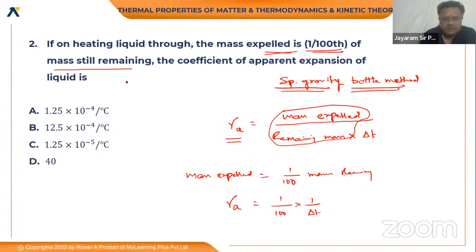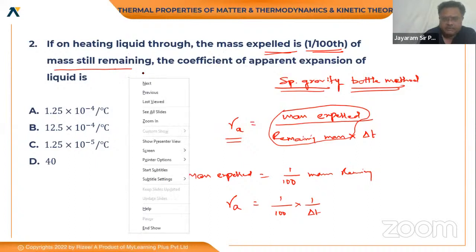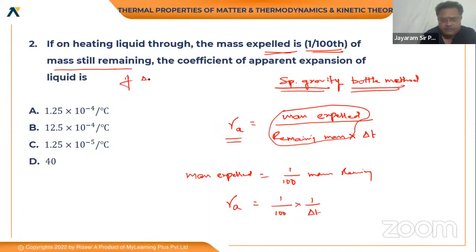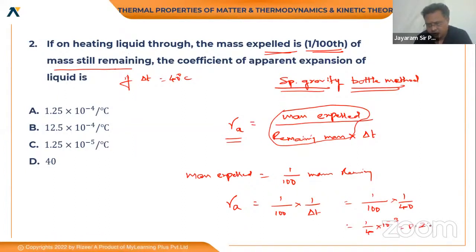Let me take the change in temperature as, say, delta T equal to 40 degrees centigrade. If I substitute it here, this is 1/100 into 1/40, which is 1/4 into 10 to the power of -3, or 0.25 into 10 to the power of -3.